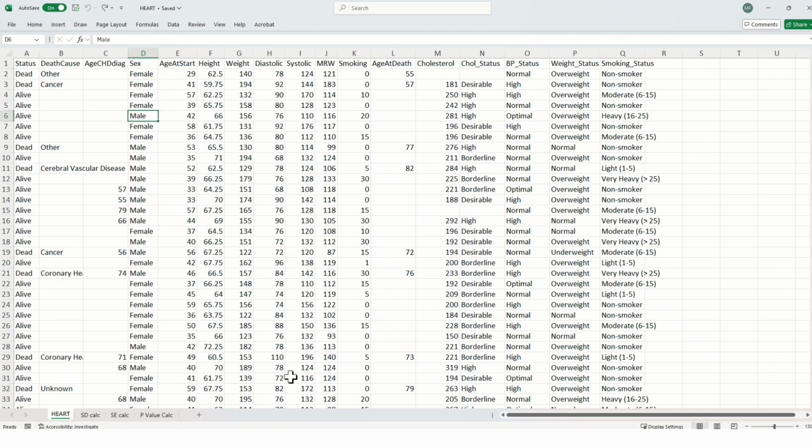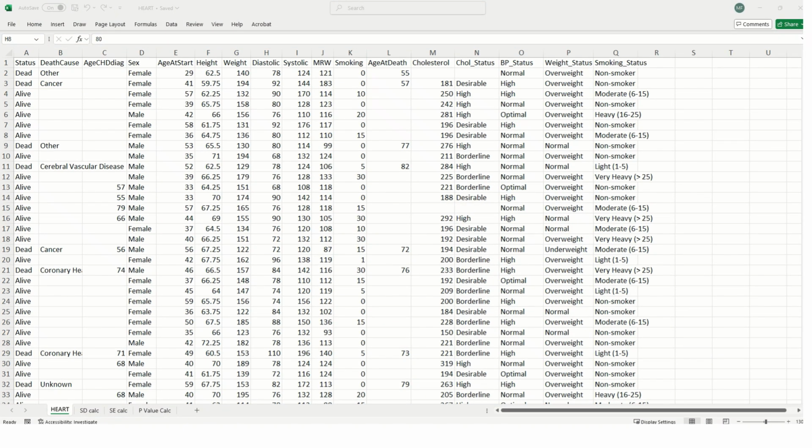And on the other hand, some variables can have infinite number of possible values. Take age at start, for example. There are infinite possibilities even within the interval of, say, 29 and 30, such as 29.1, 29.2, 29.11112. So, although we might not use this level of detail practically, at least theoretically speaking, attributes like age can vary infinitely. Based on how much an attribute can vary, these variables are classified into two types.